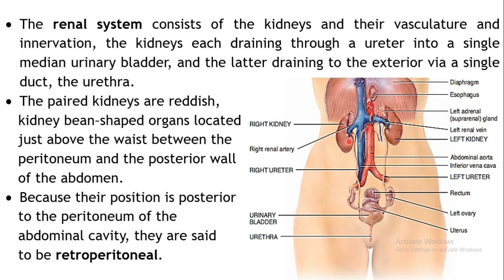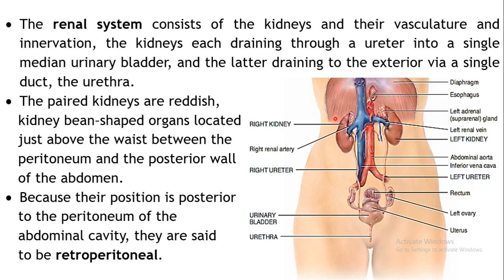These kidneys form a very important part of the renal system, where the urine formation actually takes place, and the urine which is formed in the kidneys is drained into the urinary bladder, a single urinary bladder, via a tubular structure known as ureter. So there are two, the right ureter and the left ureter.